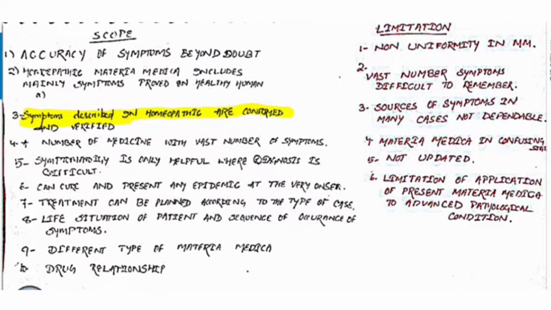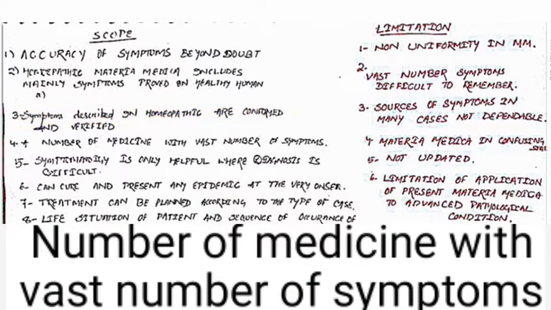Okay, then the fourth point is a number of medicines with a vast number of symptoms. What does it mean? It means that in our homeopathic materia medica, if you see Calcarea carbonica and Sulphur, there are so many symptoms or similarities. Then what is the difference?